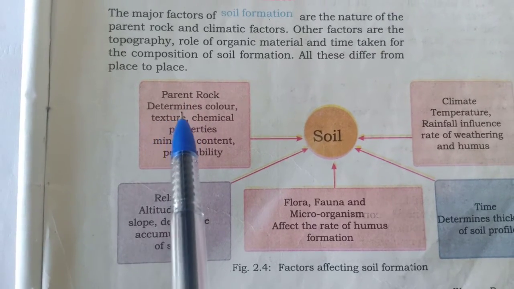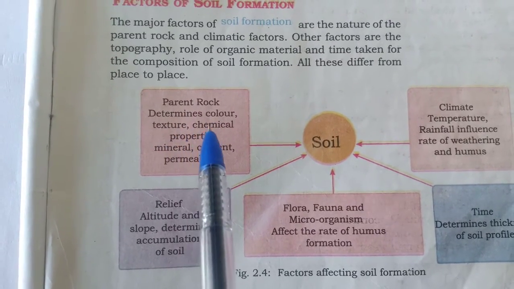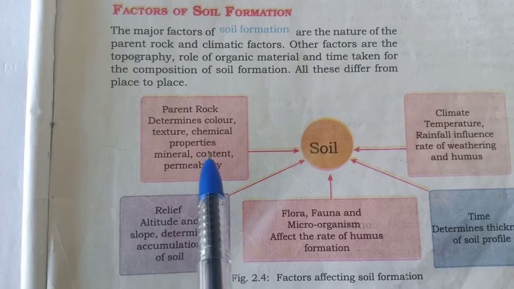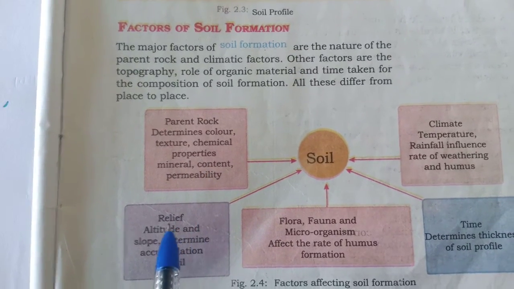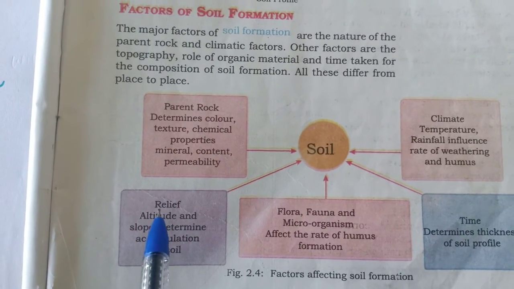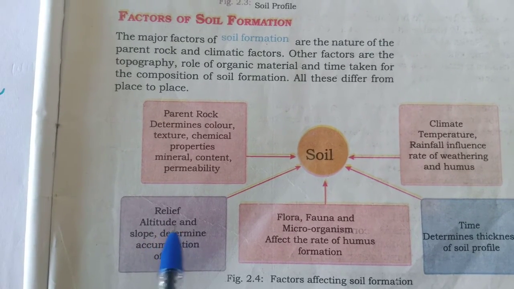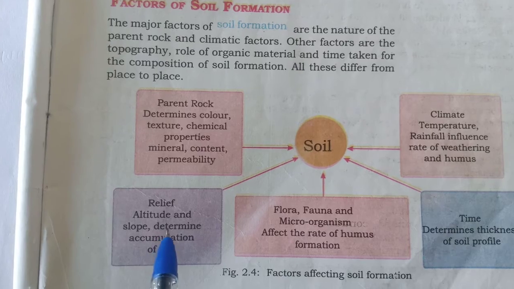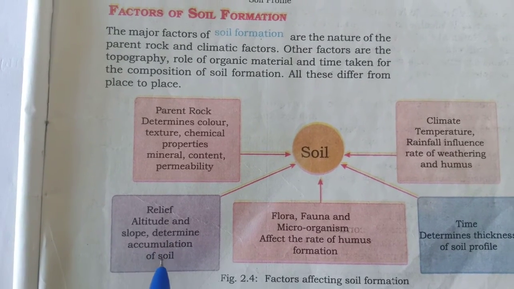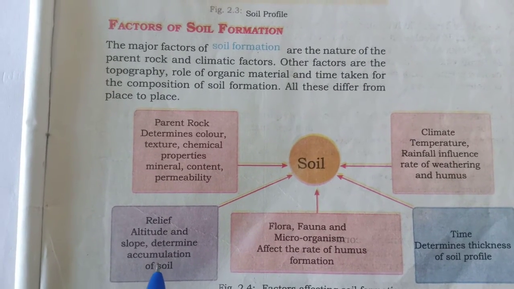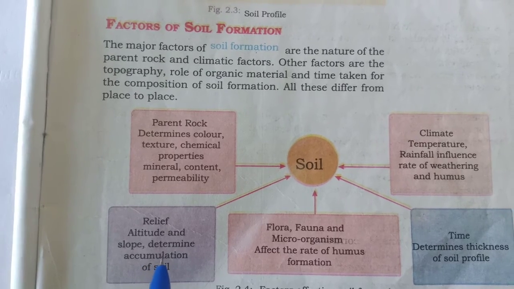Parent rock determines the color, texture, and chemical properties like mineral content. Now relief. Relief means altitude and slope, high and low. It determines the accumulation of soil. Accumulation means to gather at one place.